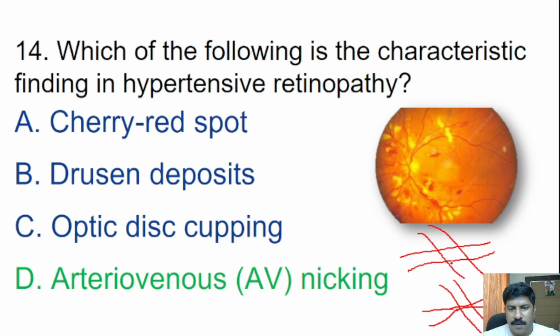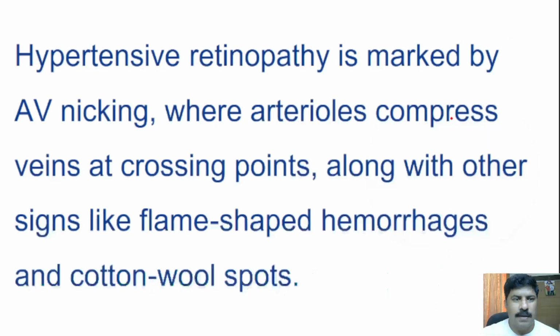Normally, it should not affect the vein while crossing, but in the arteriovenous nicking phenomenon, the arteriole compresses the vein, which leads to the nicking, and it affects the flow of blood through the vein. Hypertensive retinopathy is marked by AV nicking, where arterioles compress veins at crossing points, along with